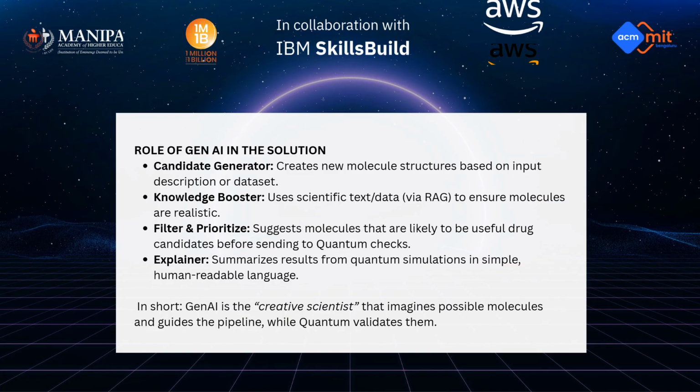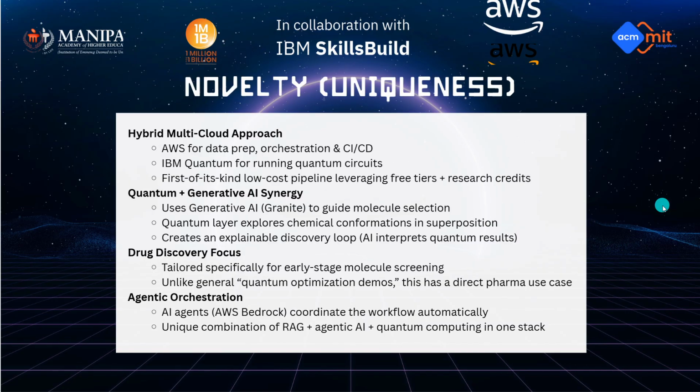So the role of GenAI in the solution is, first, the candidate generator. It creates new molecule structures based on input description or dataset. Second, the knowledge booster: it uses scientific text or data to ensure molecules are realistic, and it filters and prioritizes the molecules that are likely to be useful as drug candidates. And last, the explainer, which summarizes the results from quantum simulation in simple human-readable language.